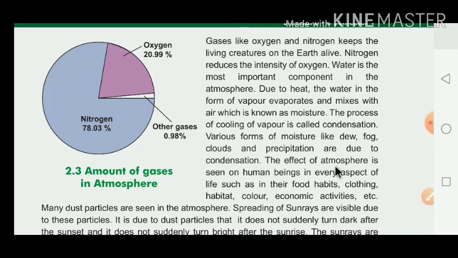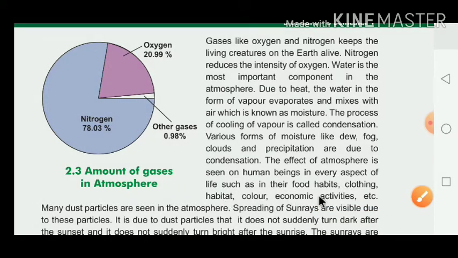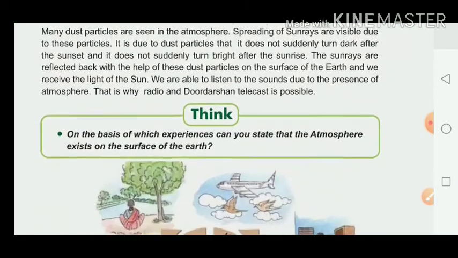The effect of atmosphere is seen on human beings in every aspect of life, such as food habits, clothes, habitats, color, economic activity, etc. For example, we change our food habits as per the season. We change our clothes as per the season. Habitats, color, economic activity, these are all affected by our atmospheric conditions.